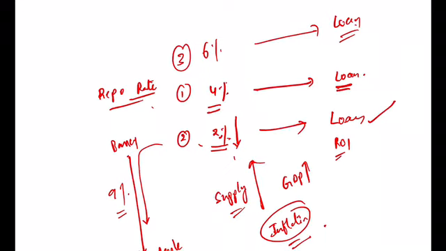So these were the things we talked about in the objectives of monetary policy. These are the things that we should remember. So this is called repo rate. I am repeating one more time. Repo rate is the rate at which the banks take loans from the RBI, and for this, what is the collateral that the bank should put? The extra government securities that are bought by the banks under the SLR, beyond a minimum prescribed limit, banks can buy extra government securities. So this is about repo rate.